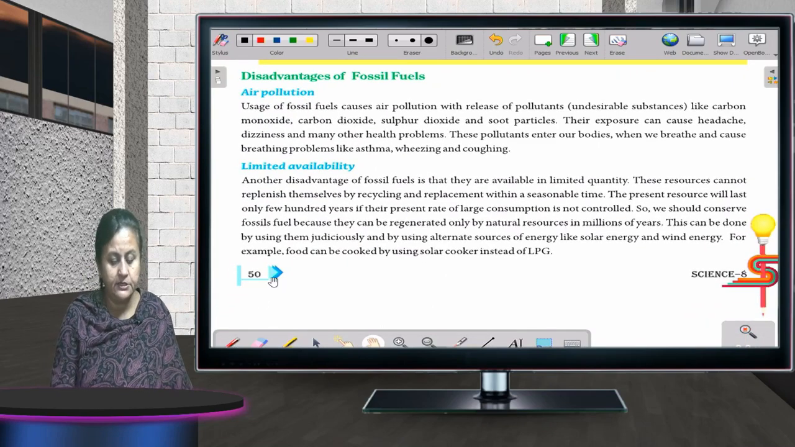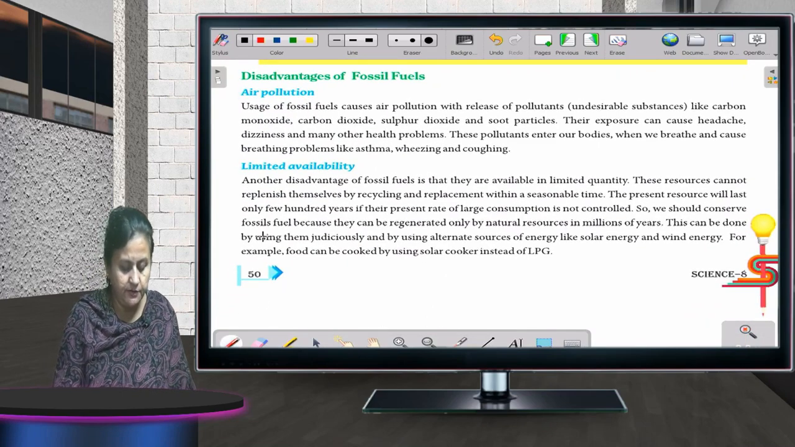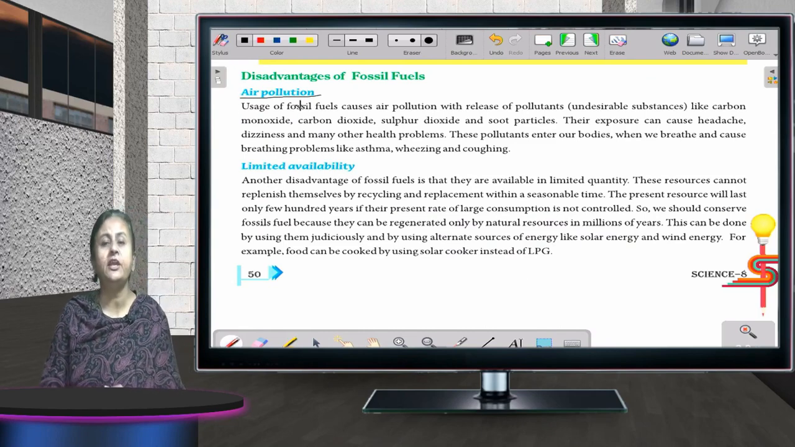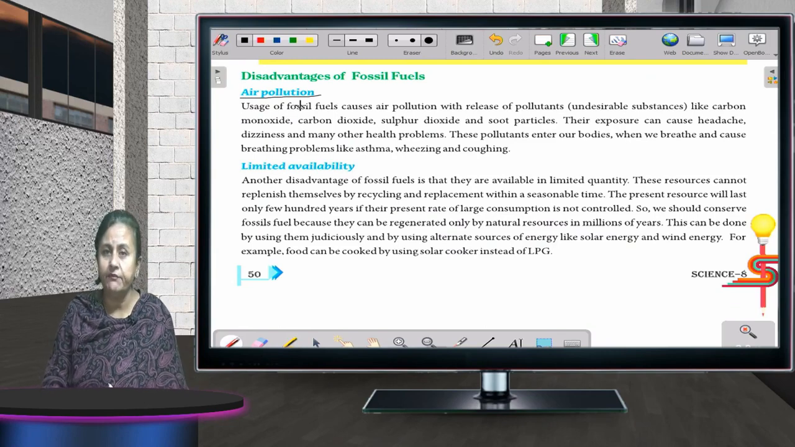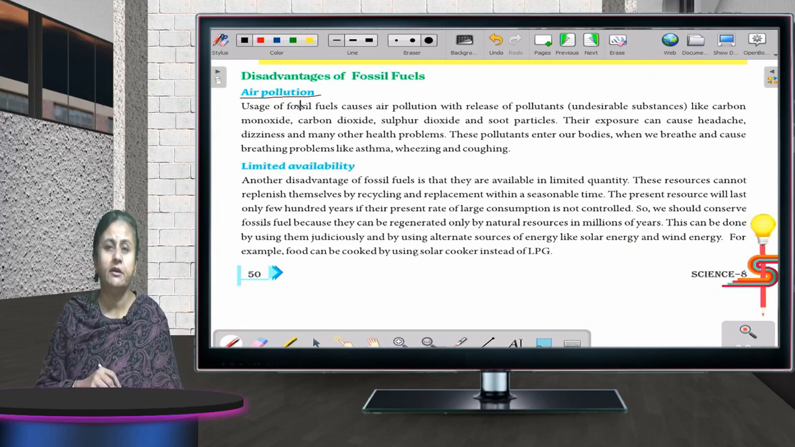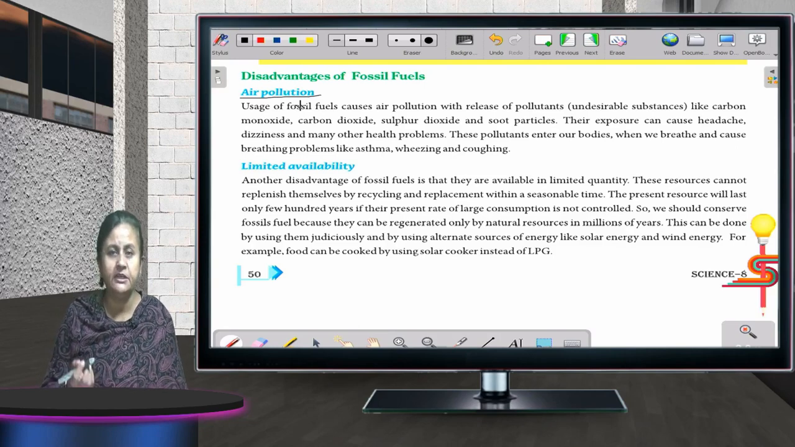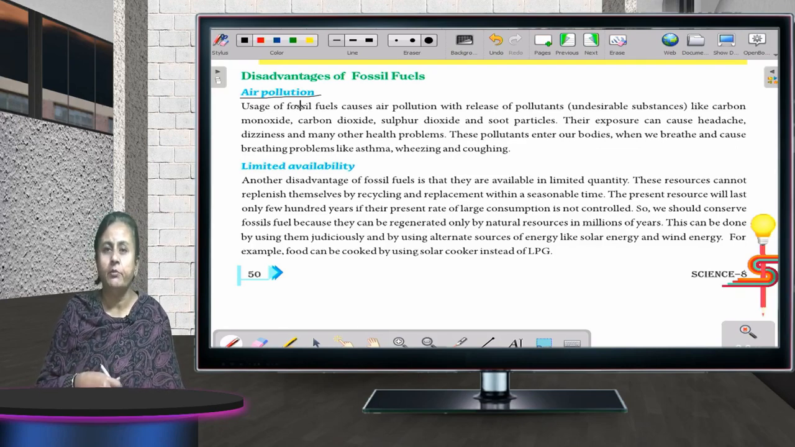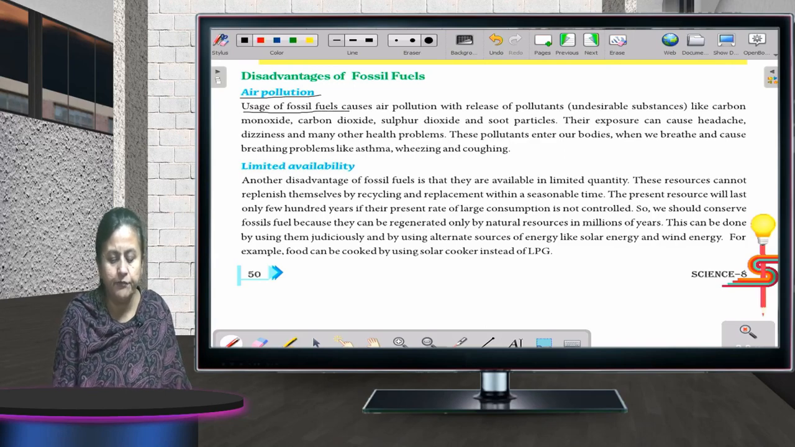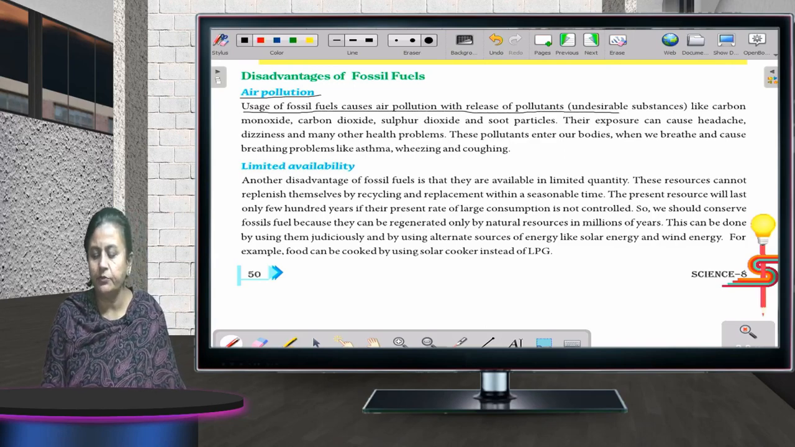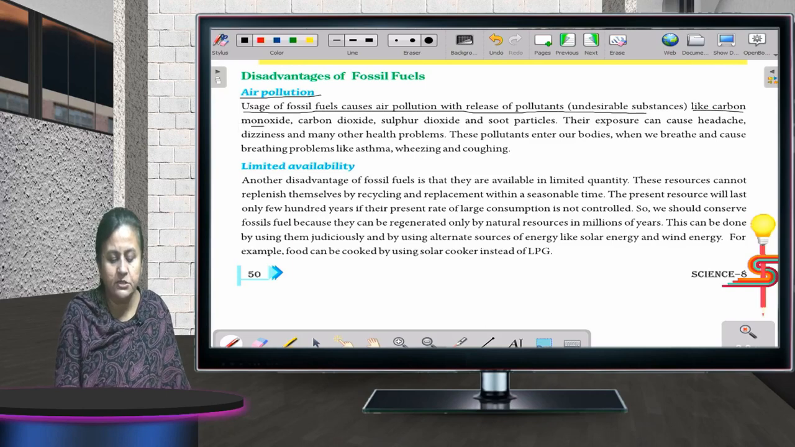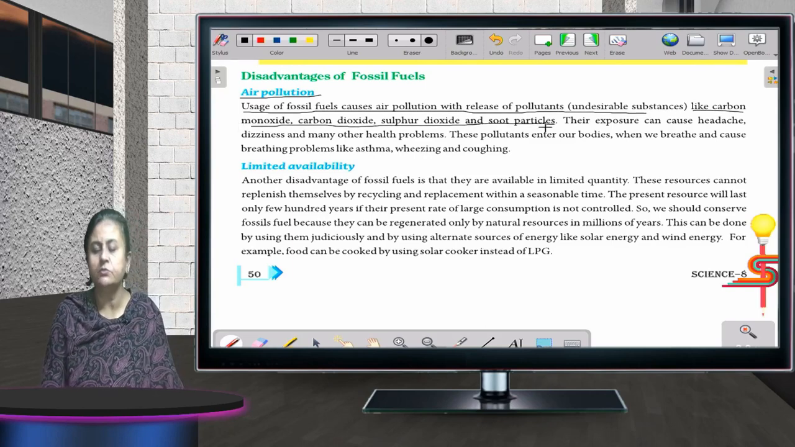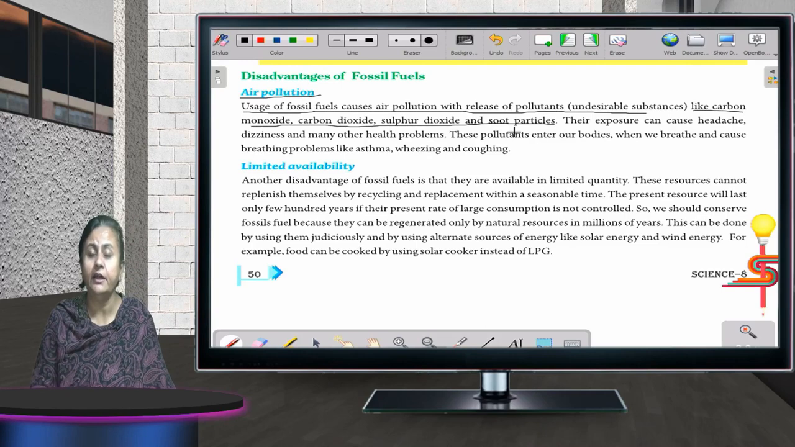Now, the first disadvantage is air pollution. When you burn these fossil fuels, different gases are given out which get mixed in the atmosphere and create a threat to mankind and to animals. In case we inhale, we get some problem or other. Usage of fossil fuels causes air pollution with the release of pollutants like carbon dioxide, sulfur dioxide, and soot particles. It creates a hazardous health problem for us.